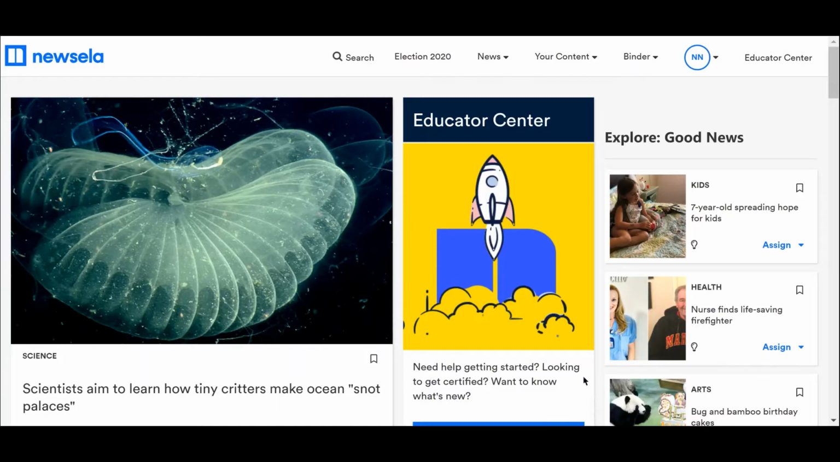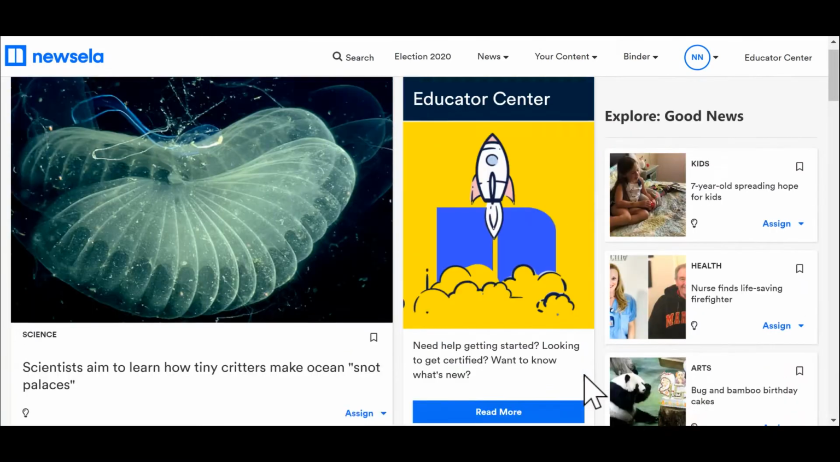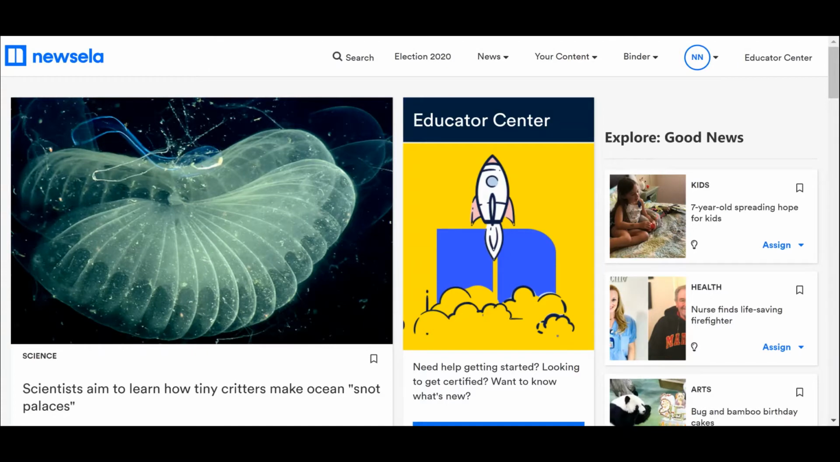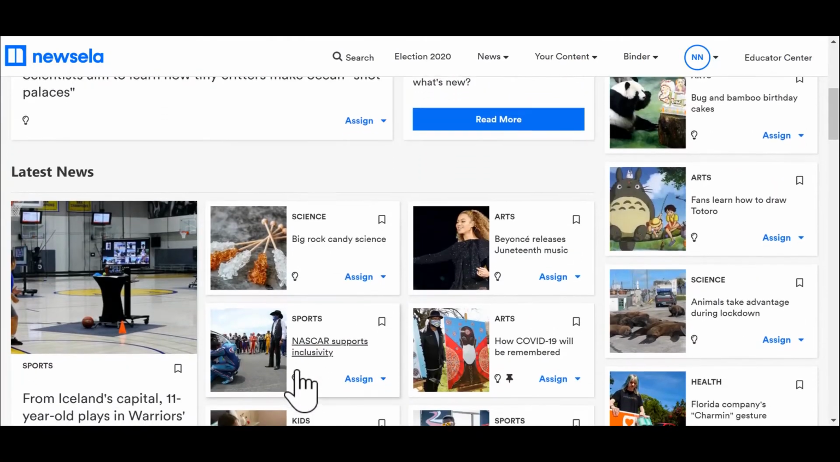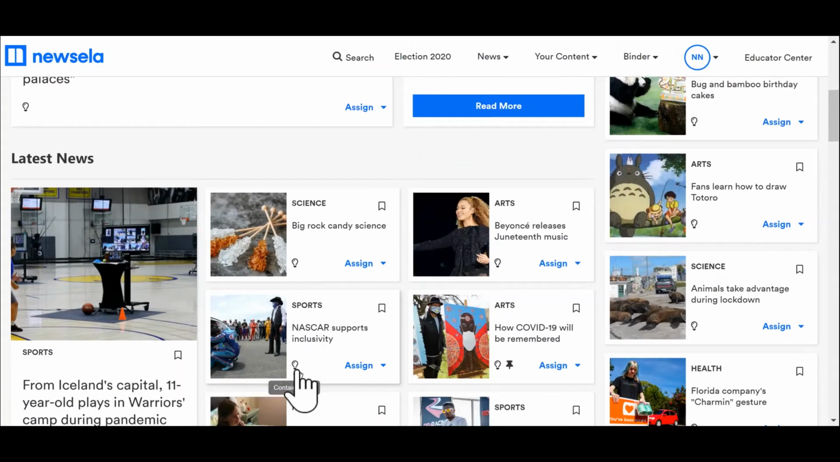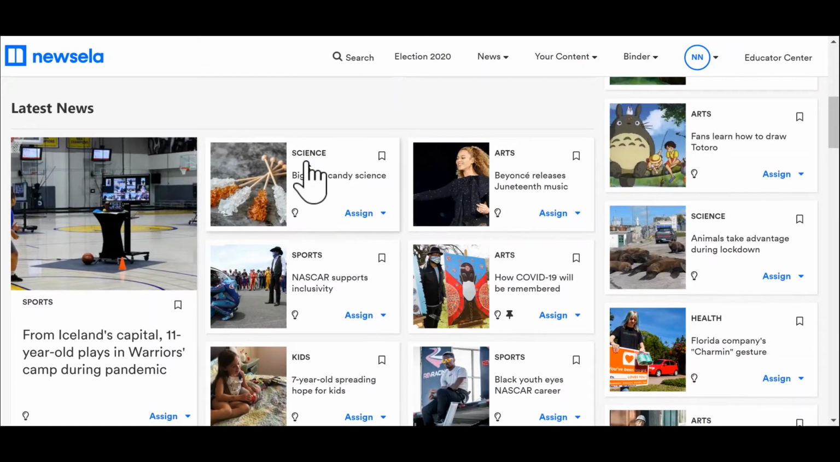This is Newsela's homepage. You will notice on here that they have Explore, Good News, there's an Educator Center, and then there is a featured article with some of the latest news. Newsela boasts having very up-to-date, very recent articles. And their content, as you can see here, is